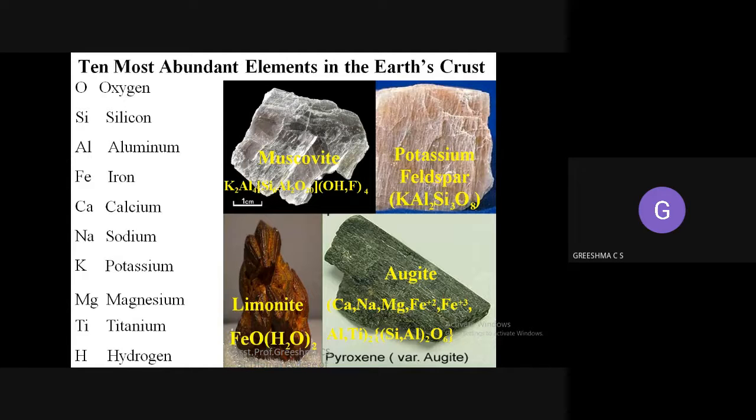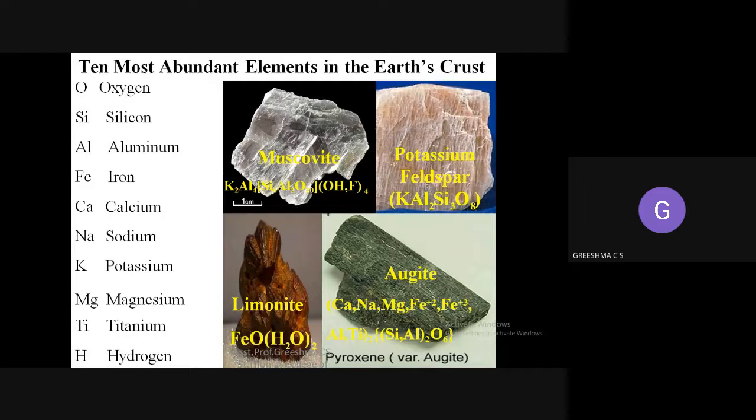You should also know the 10 most abundant elements in the earth's crust: oxygen, silicon, aluminum, iron, calcium, sodium, potassium, magnesium, titanium, and hydrogen. The minerals that you're getting will be mostly a composition of these elements.